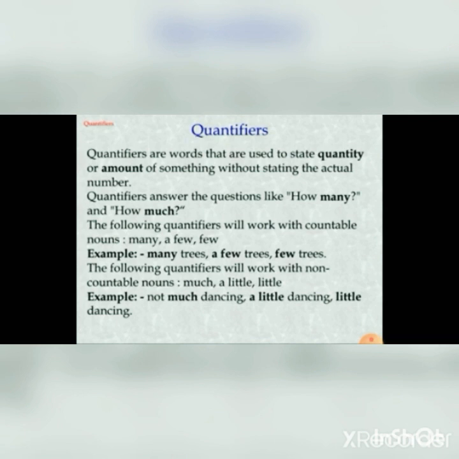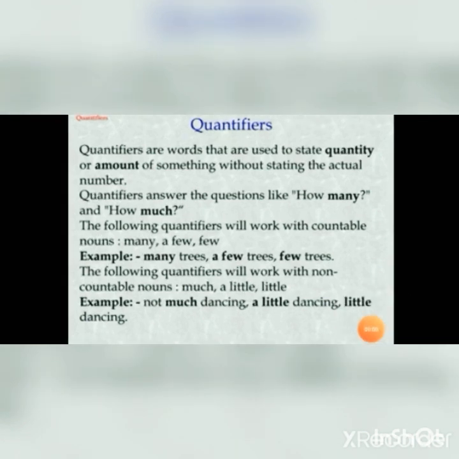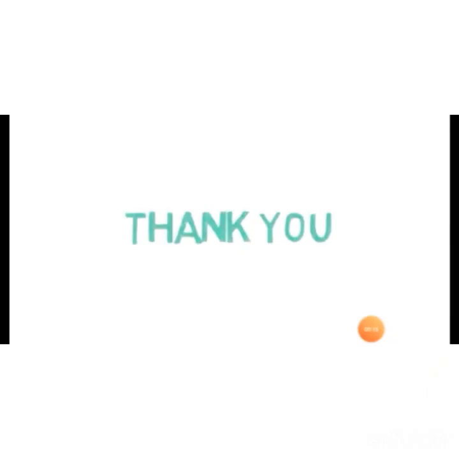Example, not much dancing, a little dancing, little dancing. As quantifiers determine the quantity of nouns, they come in the category of determiners. So this is all about determiners in this video. We have learned about determiners and their types.